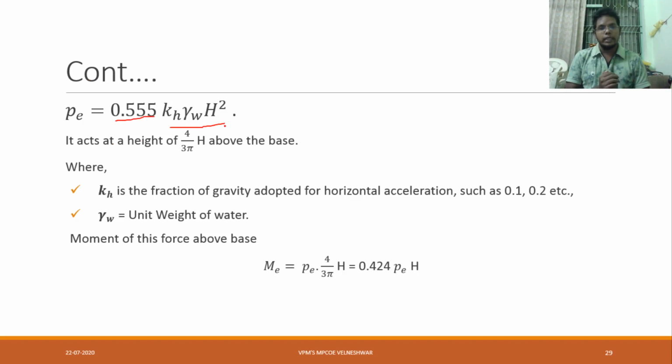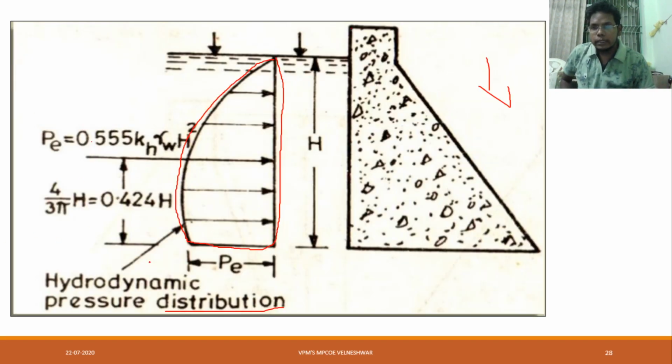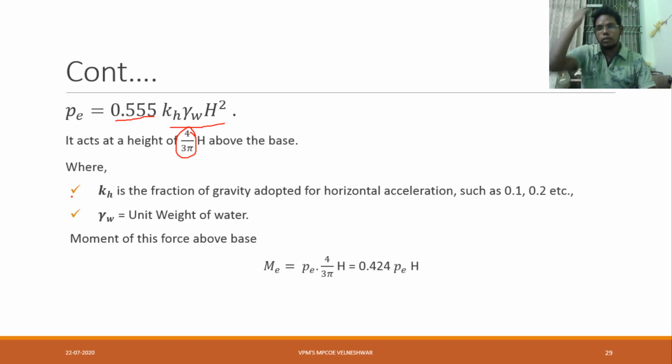Now what is this kh? How do we decide the values? It acts at a height of 4 by 3 pi h. kh is a fraction of gravity adopted for horizontal acceleration, such as 0.1, 0.2, etc. Whenever you are designing a dam, you have to decide the kh value, whether it is 0.1 or 0.2. Next, gamma w is the unit weight of water, as you all know, and h is the height of the dam.